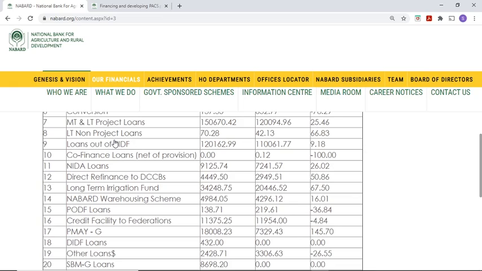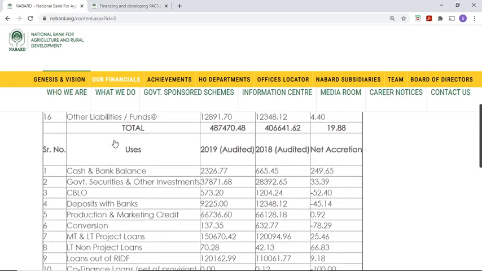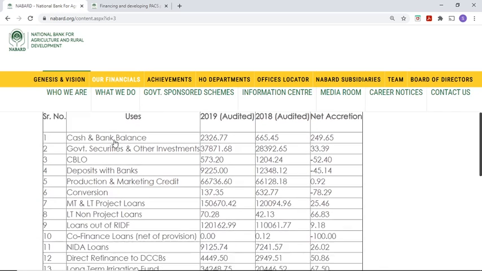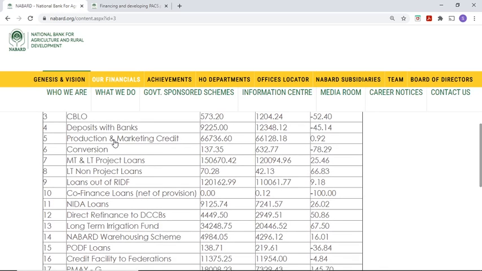See, spending. So this comes under the spending head, right? So uses. I want to concentrate. I want you to listen to the point number 9 onwards.